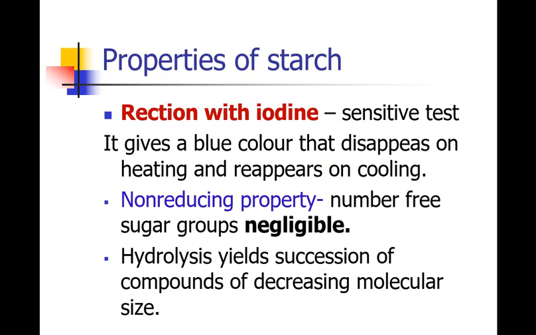Properties of starch: starch on reaction with iodine gives a blue color, and this indicates that it has polysaccharides in its structure. So polysaccharides react with iodine and give a blue color. This iodine test is only for polysaccharides. It has a non-reducing property, as the number of free sugar groups is negligible, and hydrolysis of polysaccharides or starch yields successive compounds with decreasing molecular size.